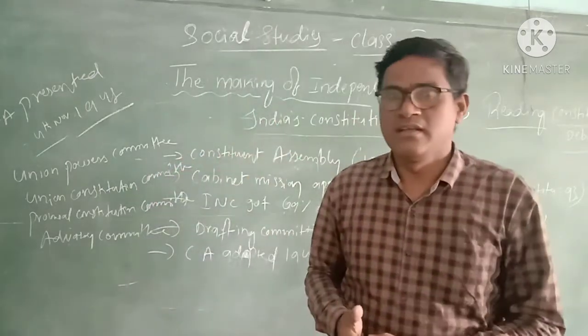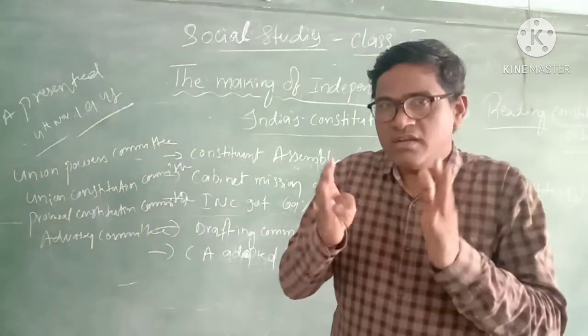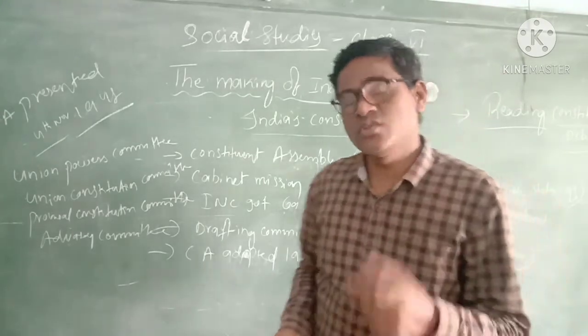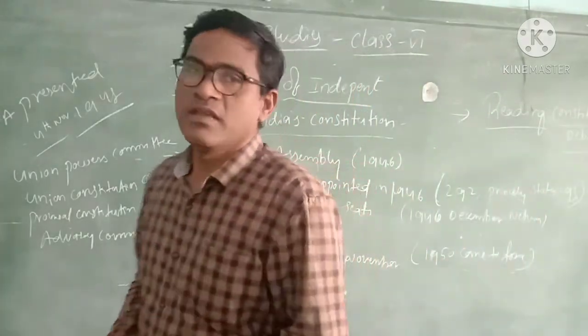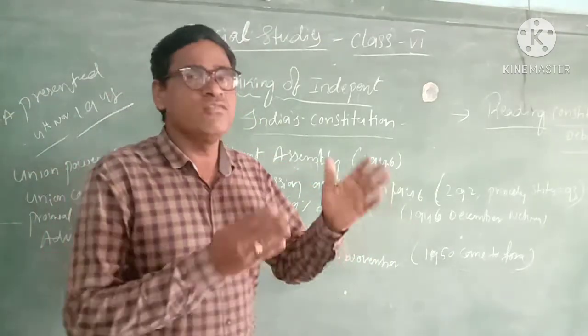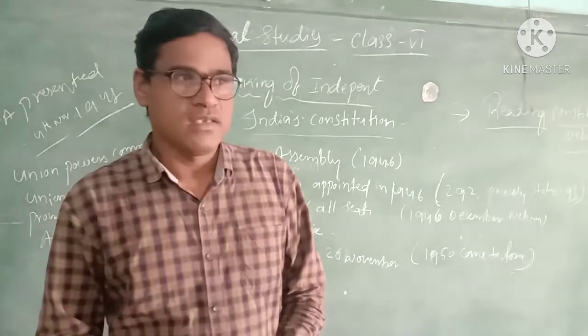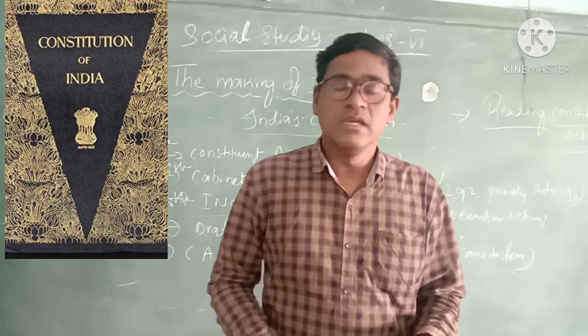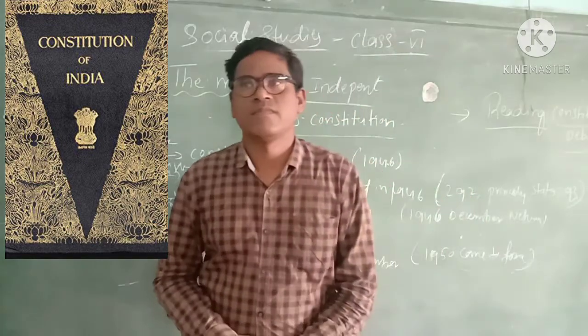For independent India, we need one constitution. Before that, we should know what a constitution is. Constitution is nothing but a set of rules and regulations to rule this country.